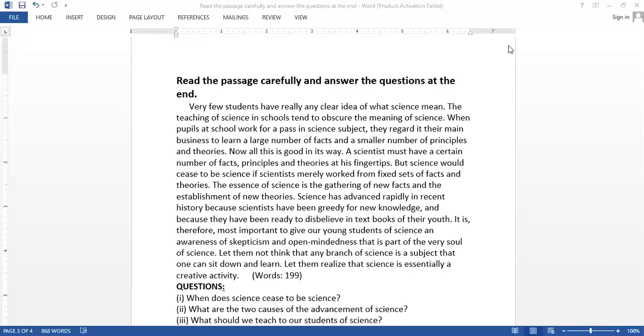And as far as the title is concerned, the title which you would give to the passage should be very much pertinent to the main idea of the given passage. So, students, your focus should be on finding out what the passage is about, and why the writer has written the passage.